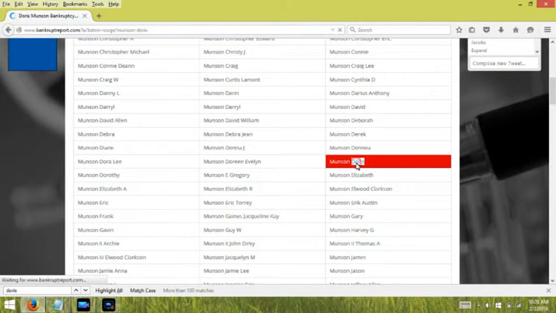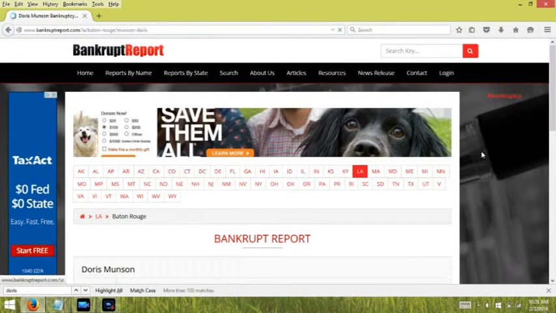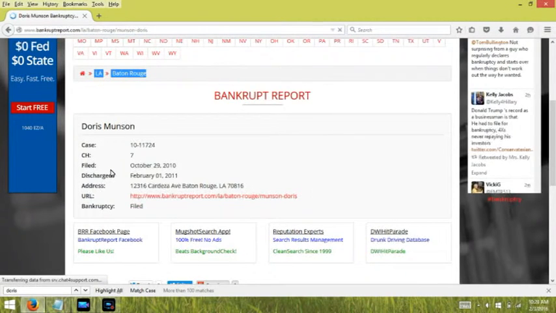And there, Doris Munson's report from Louisiana. In this case, it's a Chapter 7, a total liquidation. There's the filing date. And there is her address.